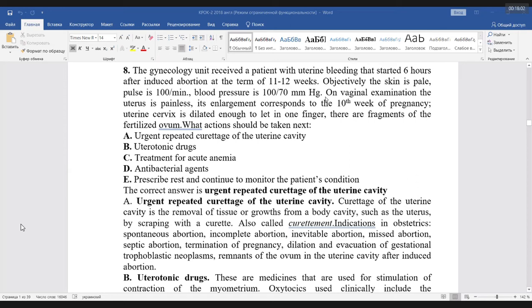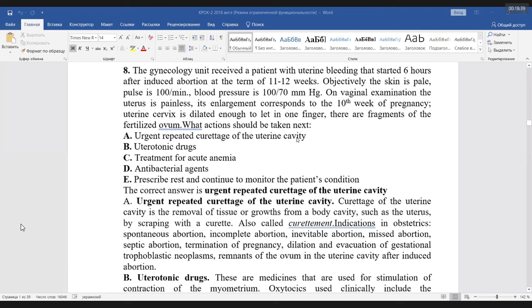Repeated curettage of the uterine cavity. Yes. What do we have here? If we have fragments of the ovum, we need to remove these fragments with the help of repeated curettage. Sometimes it happens because doctors perform curettage of the uterus by sensitivity only, not visual examination with eyes, only by the sensitivity of the hands and curette. That's why sometimes parts of the fetus or tissues of the chorion stay in the uterus.